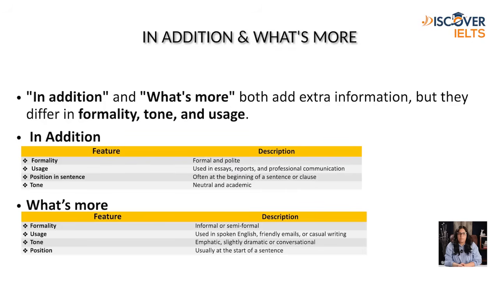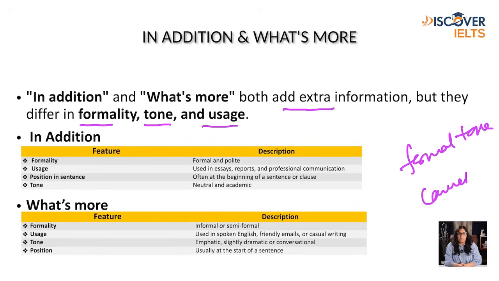Let's talk about in addition and what's more. Both add extra information, but they differ in formality, tone, and usage. In addition is usually for a formal tone, while what's more you need to avoid in a speaking task, as it is casual in tone.